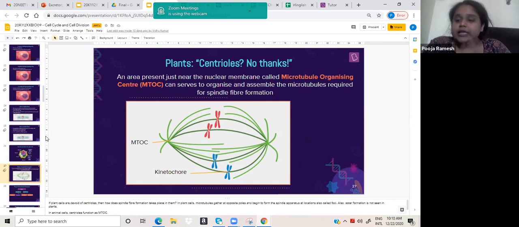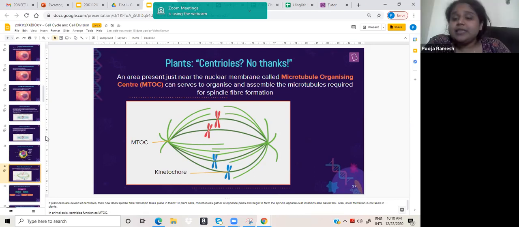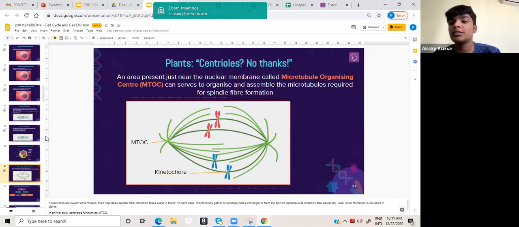So till now, the only phase that we learned is prophase. The first thing that happens is a woolly thread-like structure is formed, and that stage is called the leptotene stage, the early prophase.